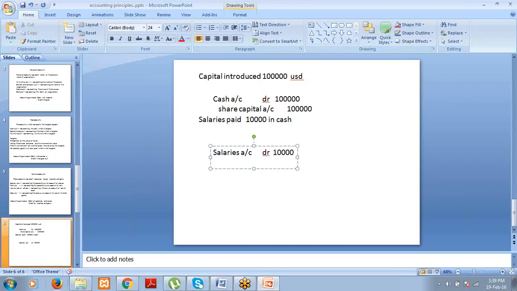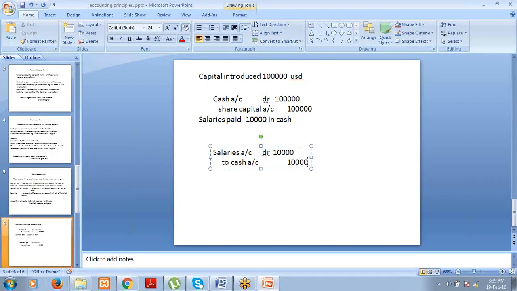Then paid in cash. You have paid salaries in cash. Means what? Cash is another important aspect of this transaction, right? So when you pay salaries in cash, the cash is going out of the firm, out of your business organization. So cash is covered under real accounts. According to real account principle, credit what goes out, right? So cash account, 10,000, right?